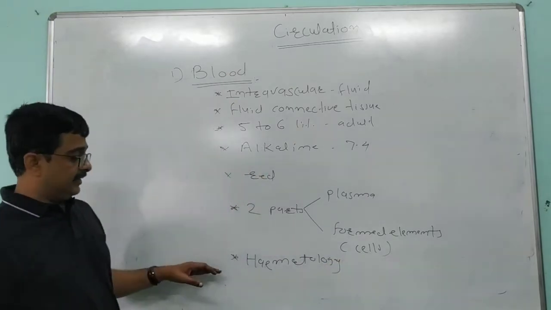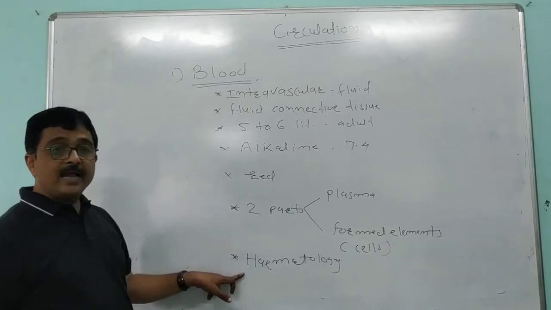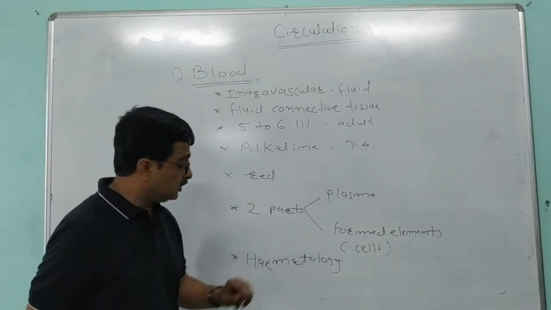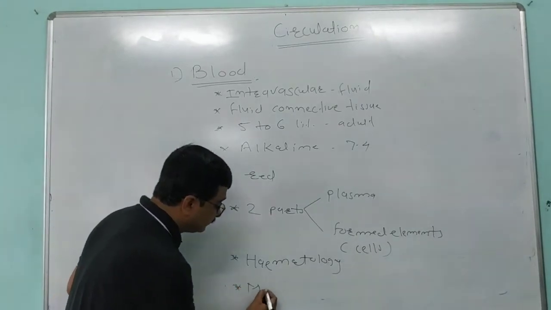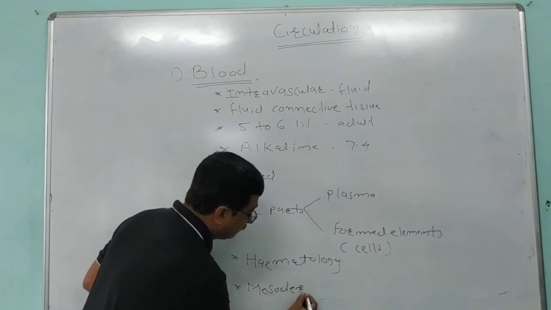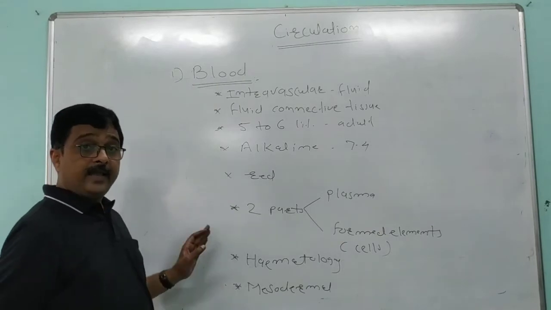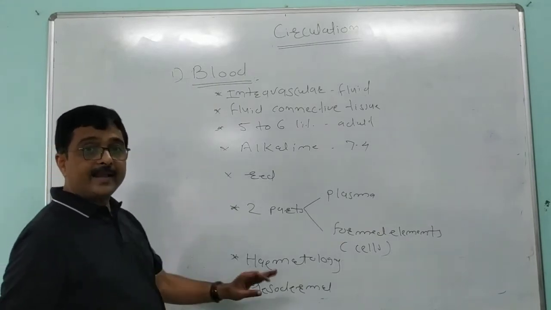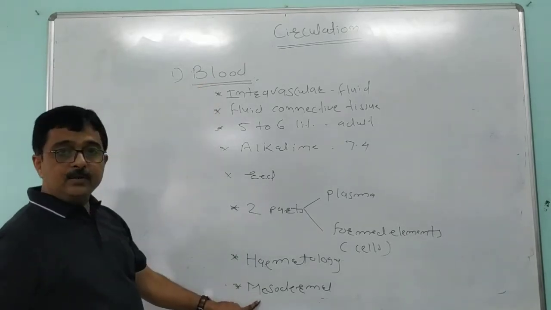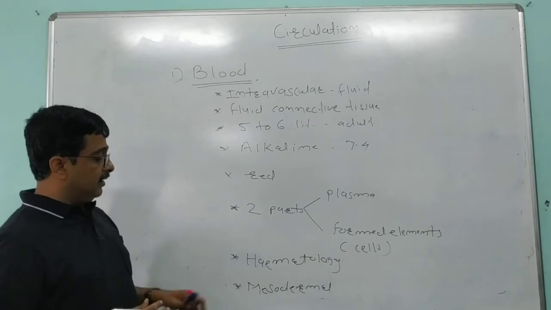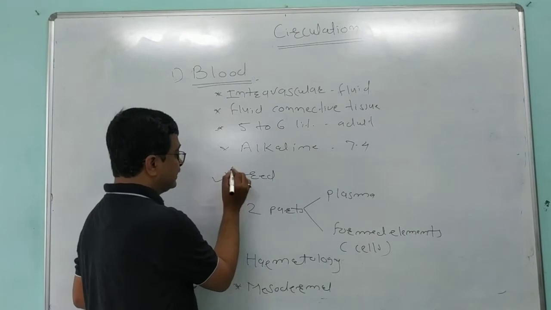Everything related to the blood is studied under this branch of biology. The human blood is mesodermal in origin. There are three germ layers: ectoderm, mesoderm and endoderm, and human blood is mesodermal in origin.